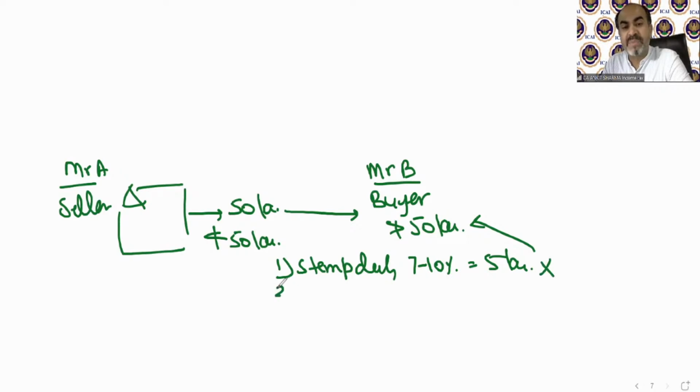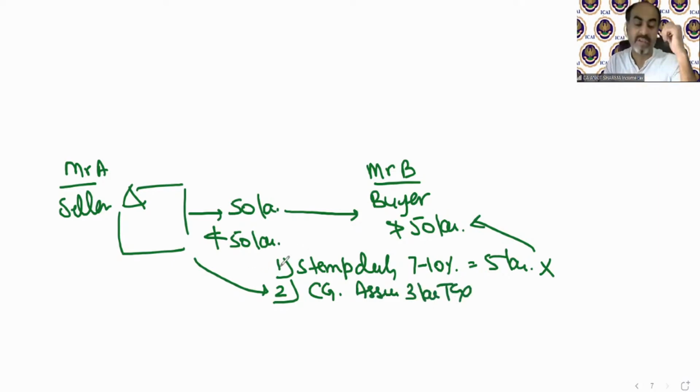Again, if it is transferred like this, capital gain will be applicable on Mr. A. So, for example, we assume 3 lakh rupees capital gain tax he needs to pay. So again, he will refuse the deal because he needs to receive 50 lakh. He is not ready to receive anything less than 50 lakh.